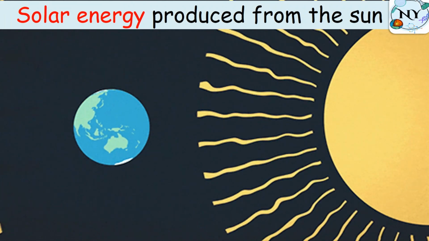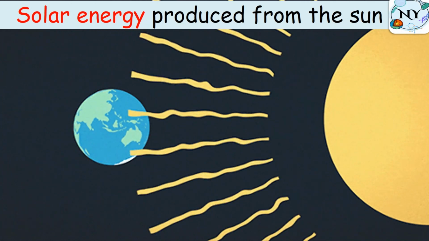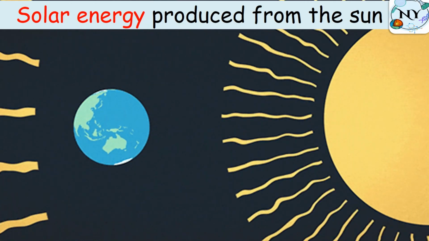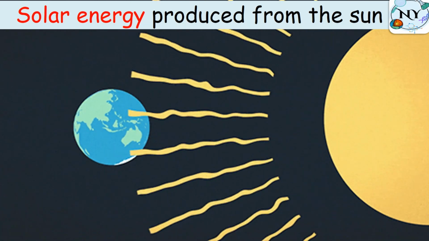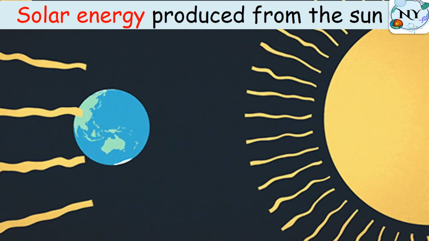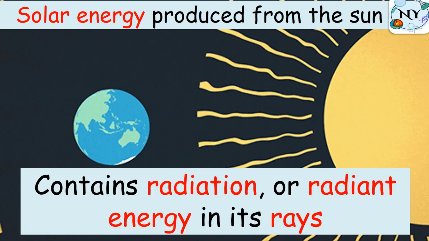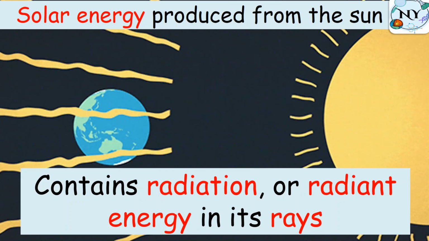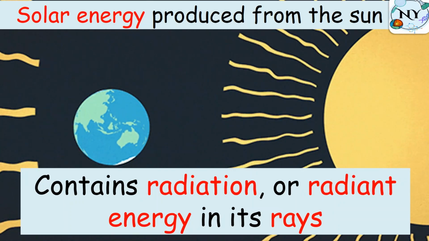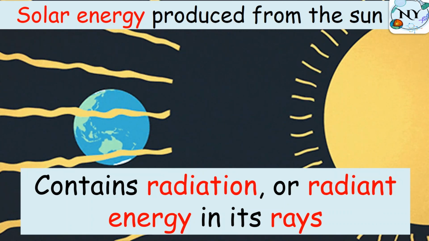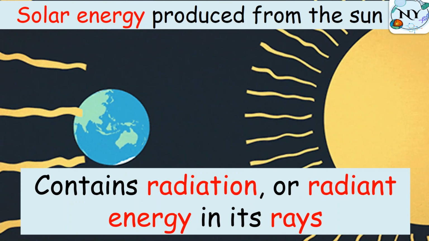So, we said the sun gives us light energy and thermal energy. Both of them are known as solar energy. So, the sun produces solar energy, which means light and thermal energy together. This solar energy contains radiation, or radiant energy, in its rays. But we can say the sun gives us solar energy or radiant energy. Both of them are correct.